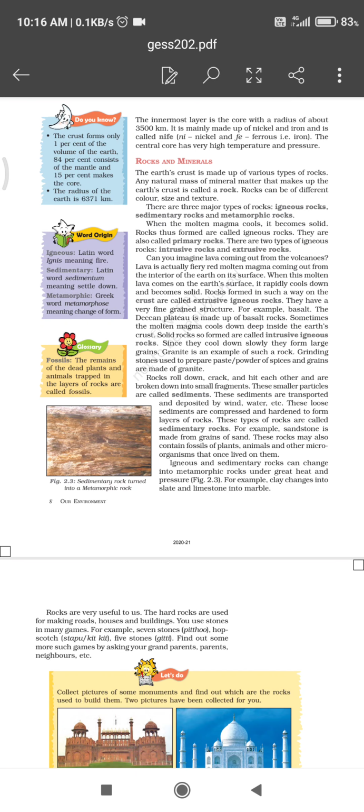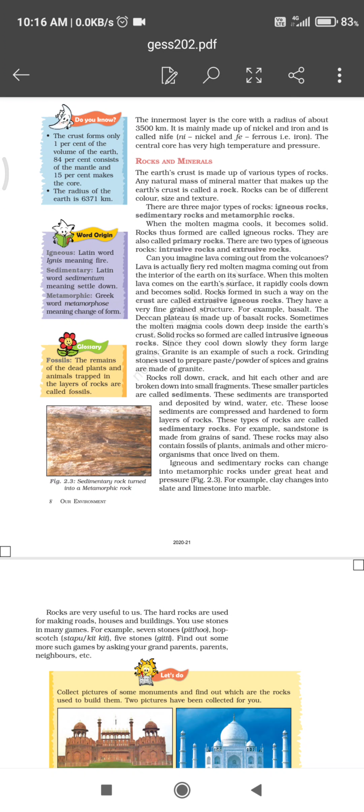When it cools, it becomes solid, and rocks made from the cooling of lava are called igneous rocks. They are also called primary rocks, and there are two types of igneous rocks: intrusive rocks and extrusive rocks.